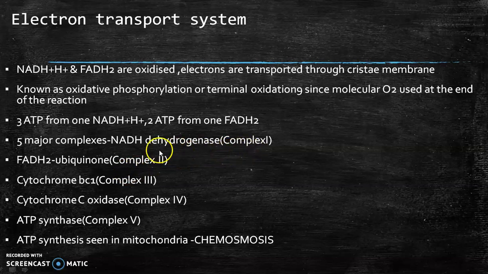So complex 1 is NADH dehydrogenase. DE means removal. So removal of hydrogen takes place here in the presence of this enzyme. So it is called NADH dehydrogenase. And the second complex is FADH2 ubiquinone.